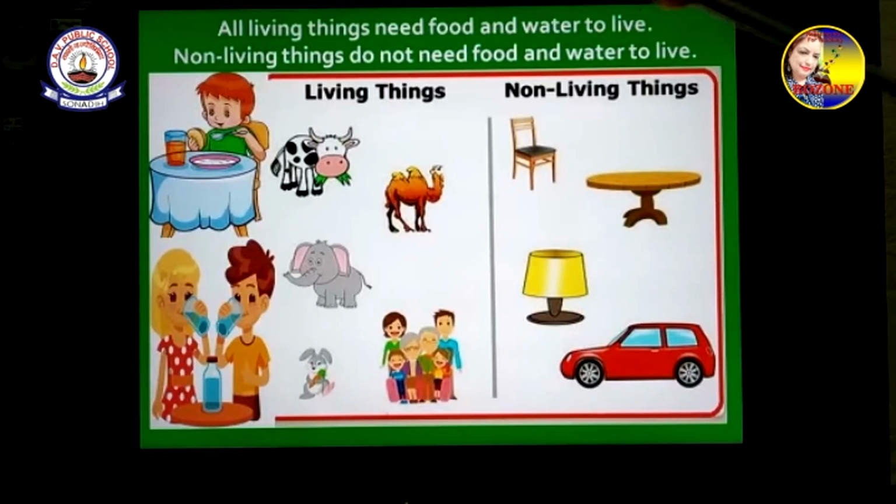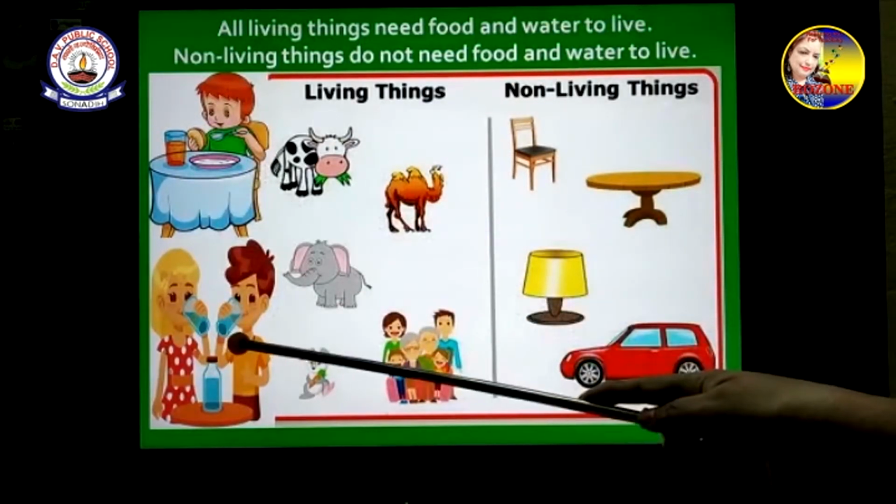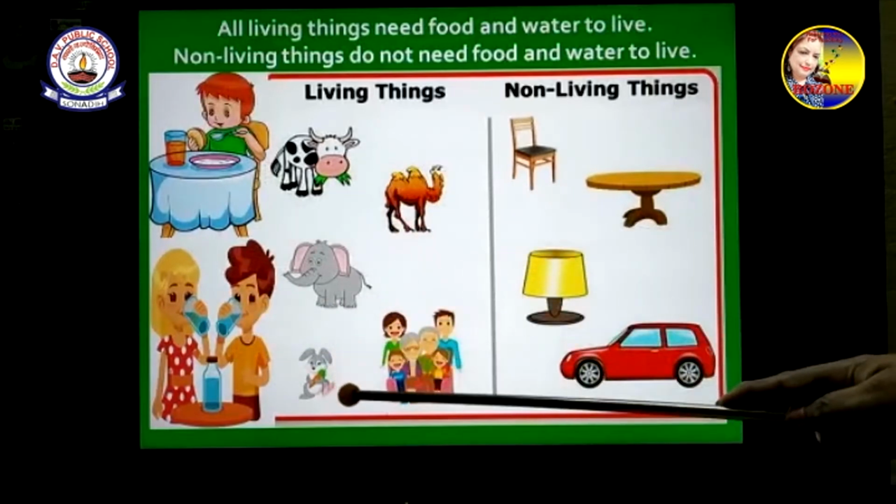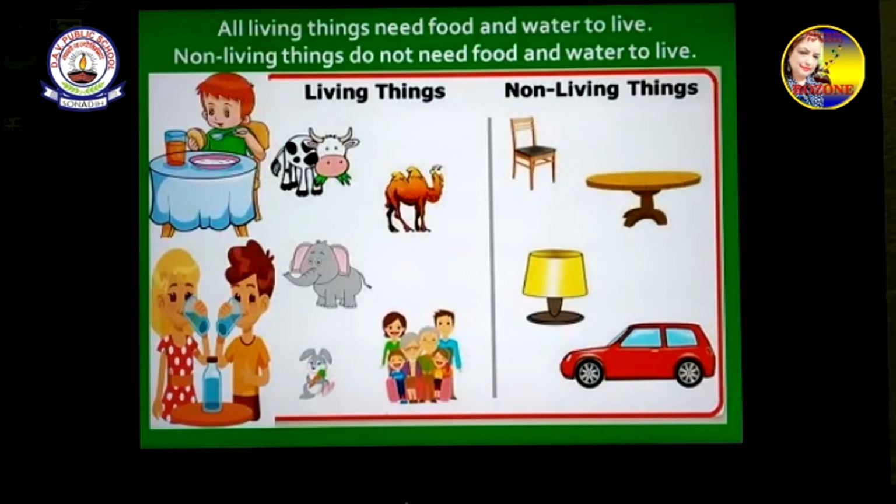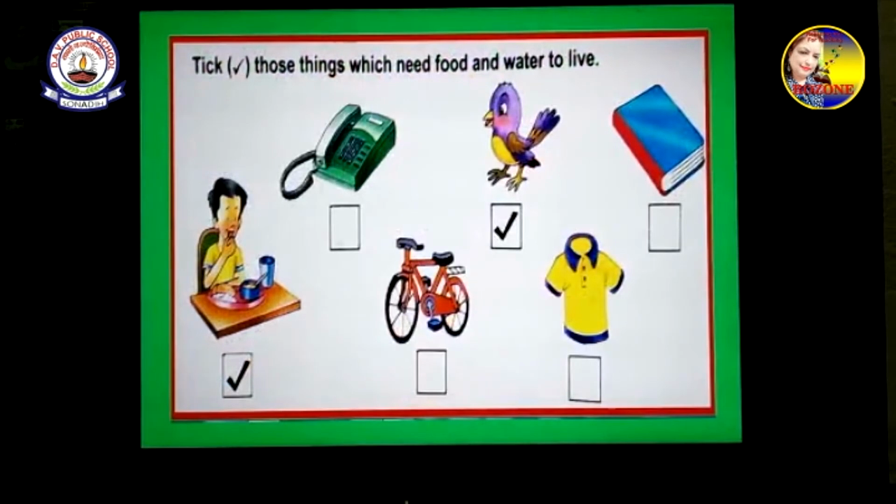And we need food and water. Animals need food and water. The plant also needs food and water. Tick those things which need food and water to live. This boy, he needs food and water to live. The bird needs food and water to live. But the telephone, the bicycle, the t-shirt and the book, they don't need food and water to live. They are not living things.